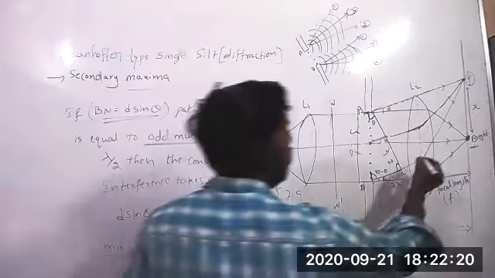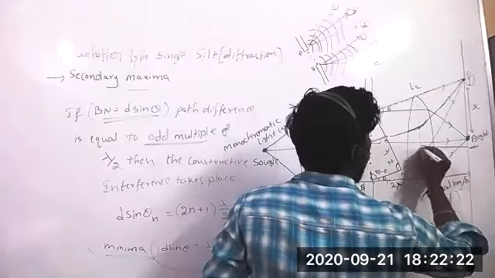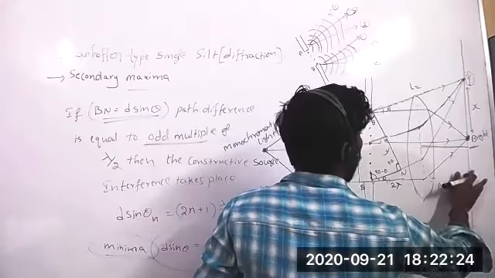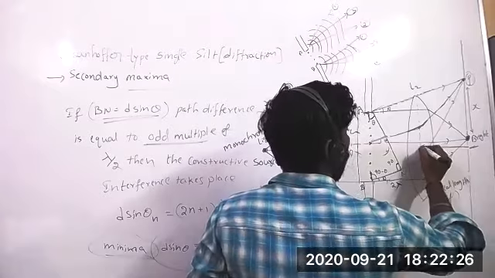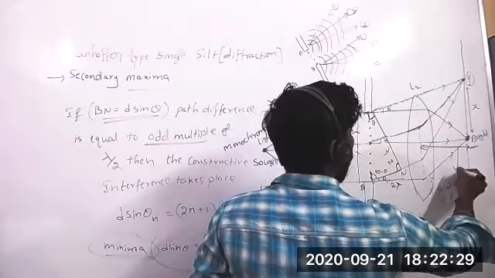This distance is nothing but a focal length. From here to here is a focal length.